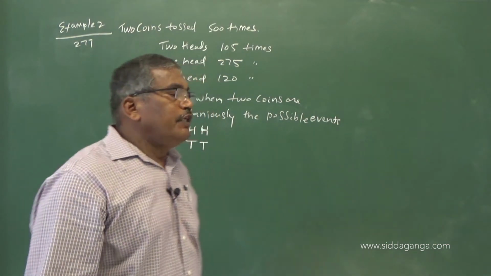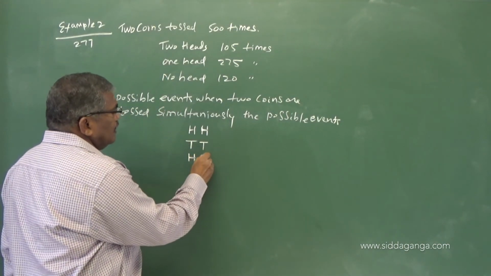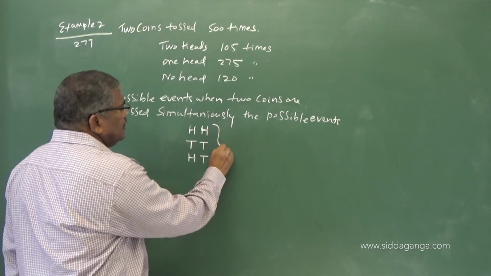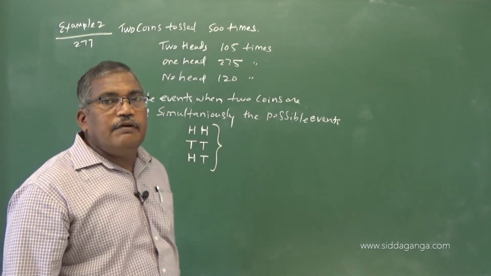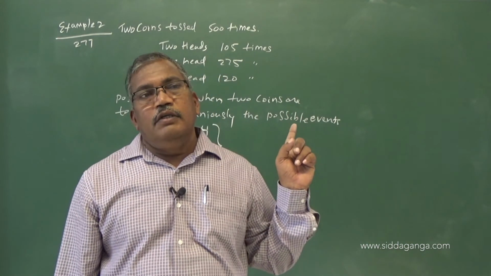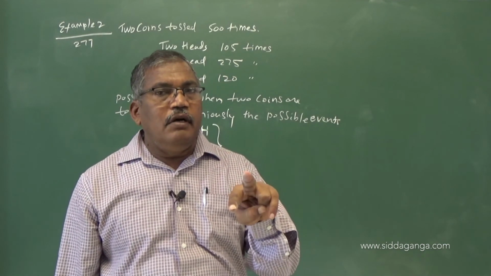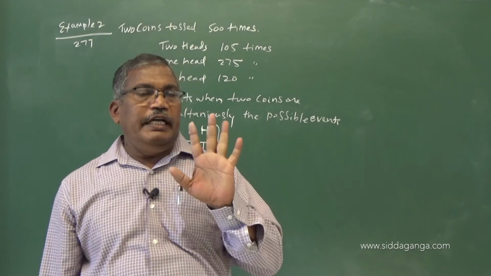What is the other possibility? You may get one head, another tail. So these are the three elementary events in this experiment.